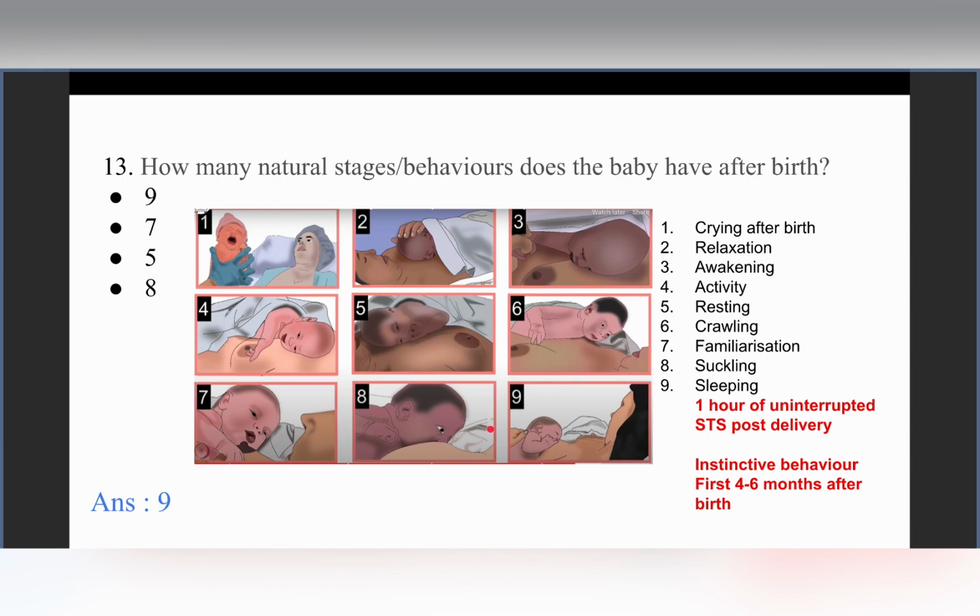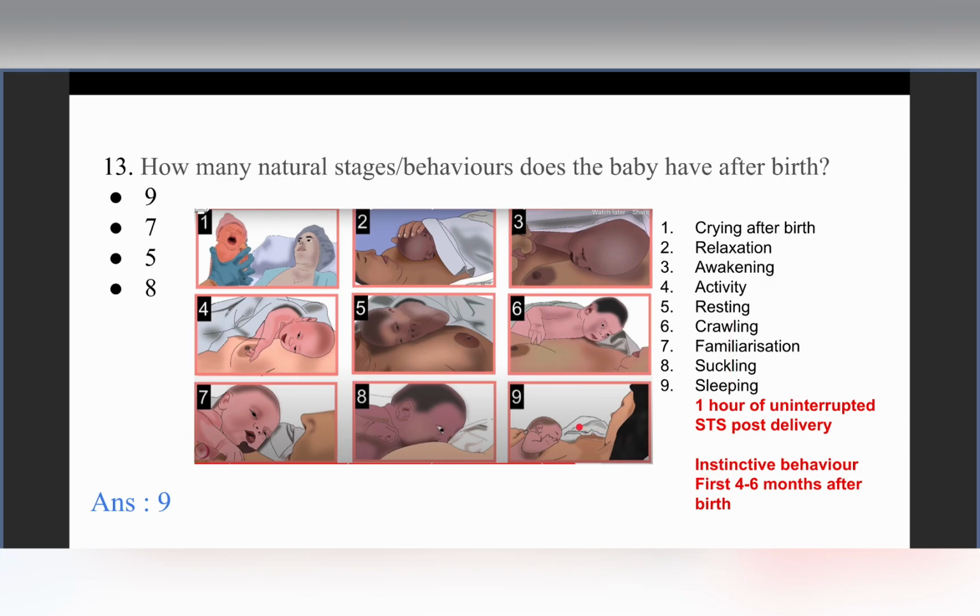After this, the baby then sleeps, and this is stage 9. So, through every stage, we have a specific activity profile of the baby, specifically mentioned in each phase. These are all instinctive or natural behaviors of the baby, right?